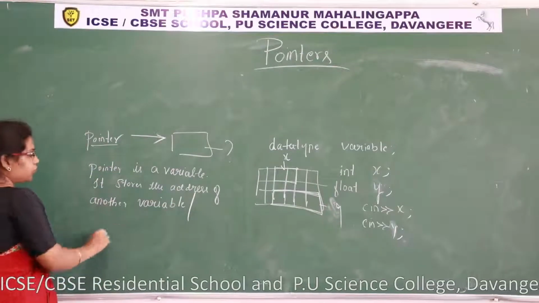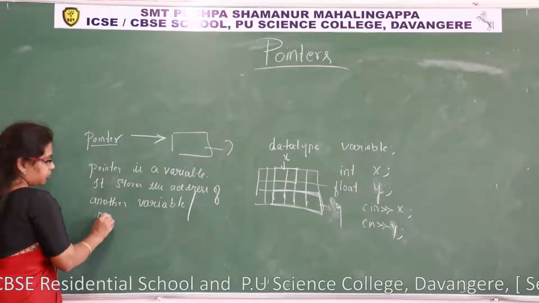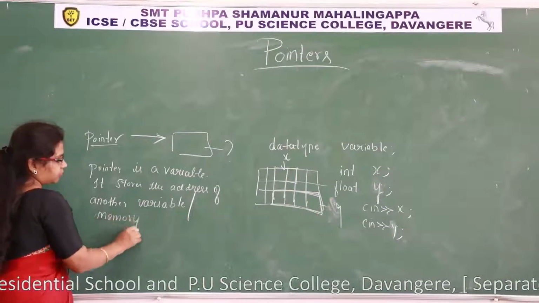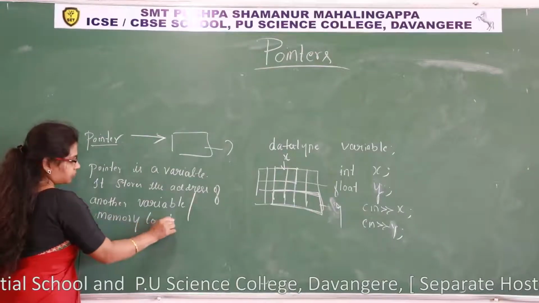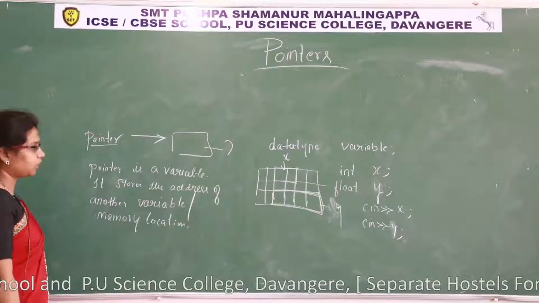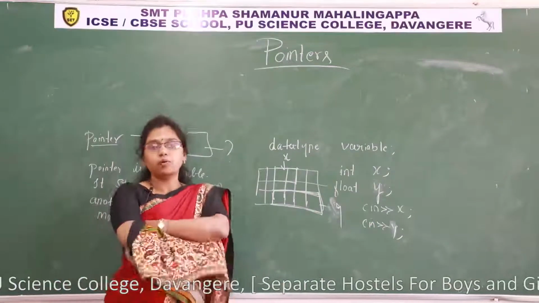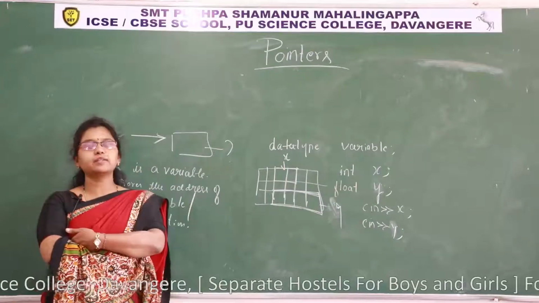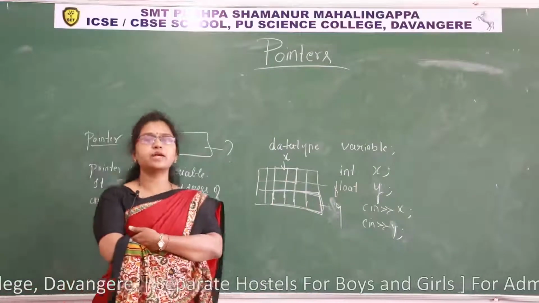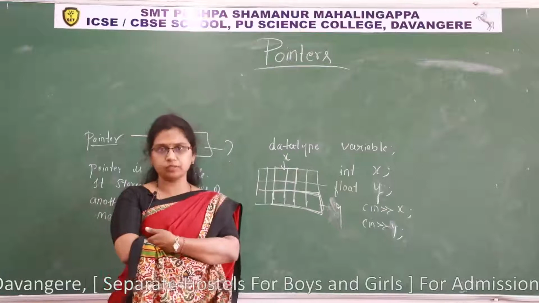It stores the address of a memory location. This is the nature of a pointer. One thing you should understand here, a pointer is nothing but a variable. It stores the address of a memory location.